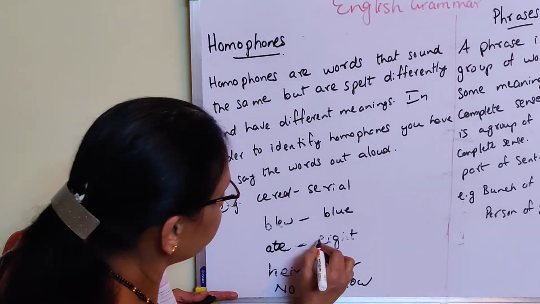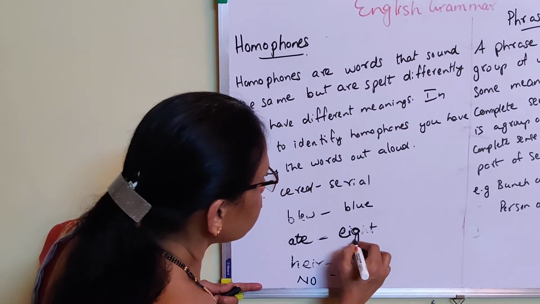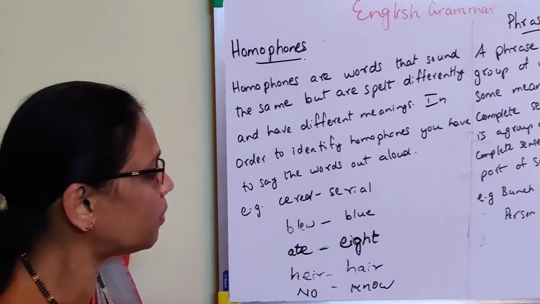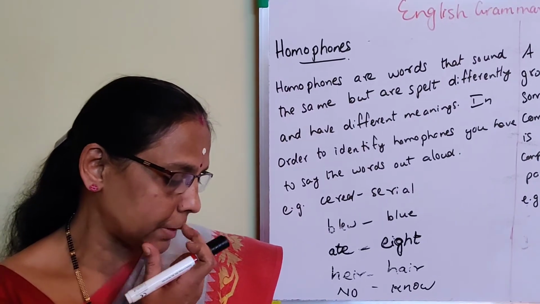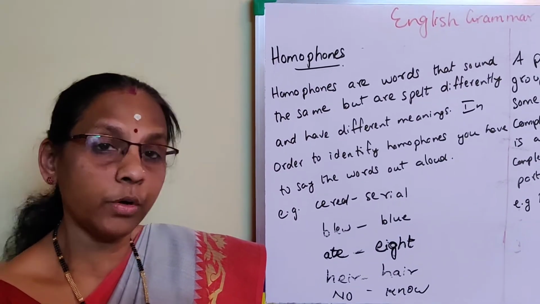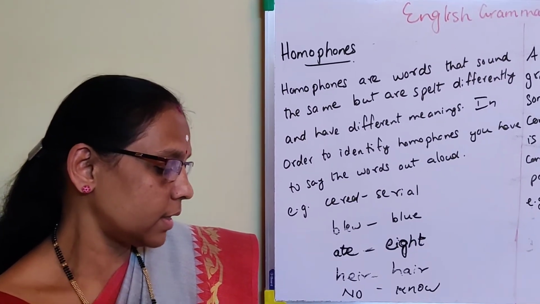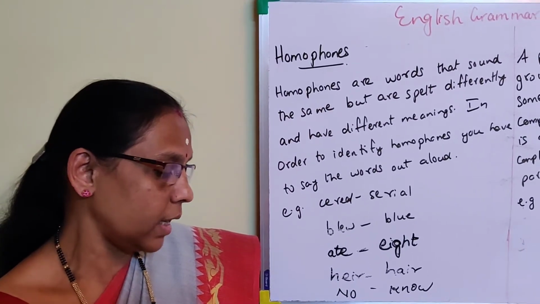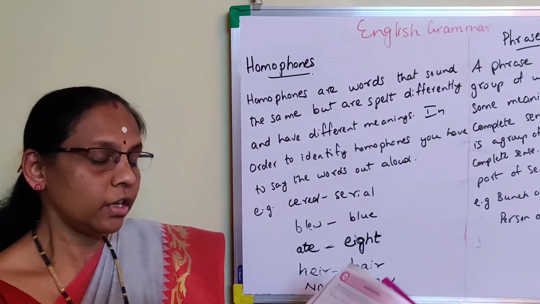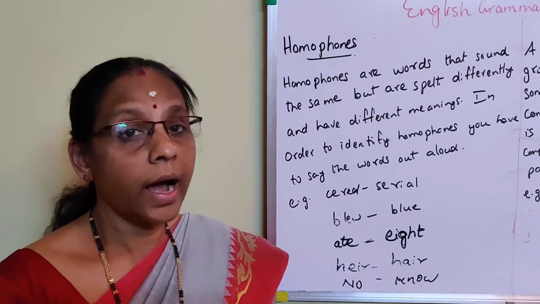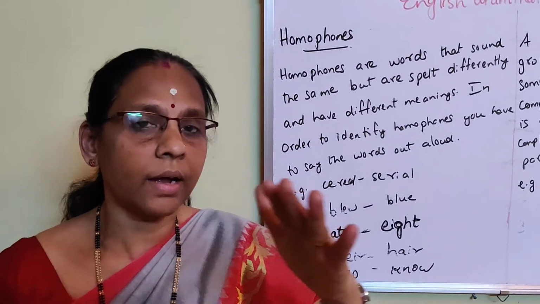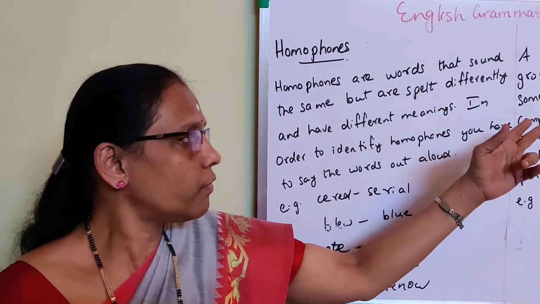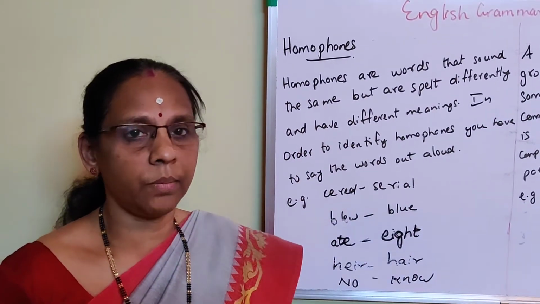Write it in your book and try to solve the other questions also in your book, because fill in the blanks are there here for the homophones and all. One, C-O-N-E, one, W-O-N, one. Allowed, here it is written allowed, A-L-L-O-W-E-D. Wait, W-A-I-T. In your exercises given, you can do it. Understand and do it. A homophone sounds the same but has different meaning. Understood? And a phrase is a group of words which does not have complete meaning.